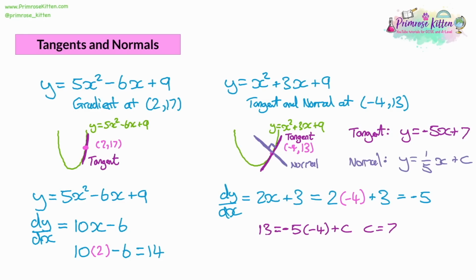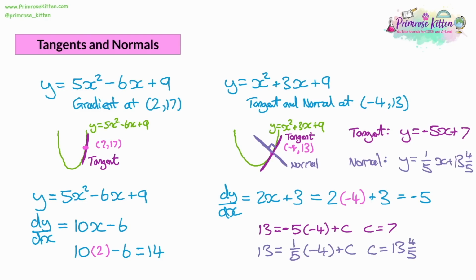Do the same thing for the normal. The normal is going to be equal to 13, so we're substituting in the y. But this gradient is a fifth multiplied by the -4, and we're adding on c. So if we rearrange this, a fifth times -4 is -4/5. So to get from -4/5 all the way up to 13, we need to add on 4/5 to get to 0, and then another 13. So it's going to be 13 and 4/5. And again, we're going to go back to our answer and we're going to replace that.